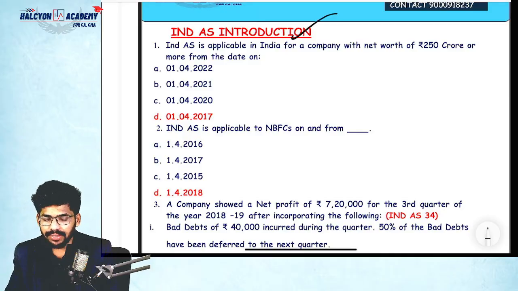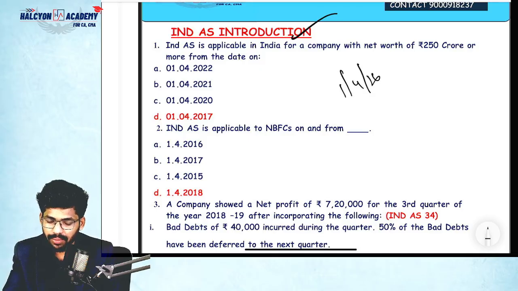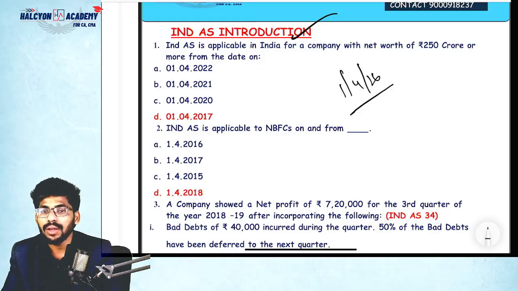So simple, guys. Ind AS introduction. This question may or may not come in the exam. Not that important, but still we are going to discuss. Can you please tell me the limits, guys? Ind AS applicable from 1/4/2016. Initially, net worth should be 500 crores or more, both in case of listed as well as unlisted.